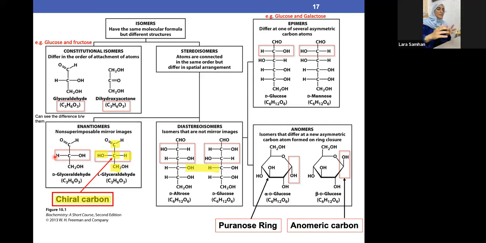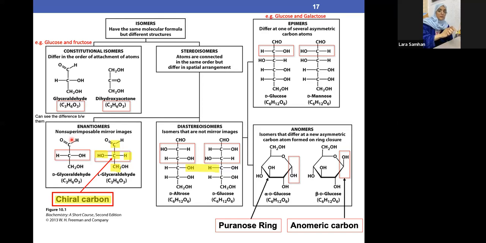So non-superimposable just means that both molecules are different, because this OH is on the left side, compared to this H on the left side, and there is no OH in here. Once you see there is a difference in the orientation of the molecules, that means it's non-superimposable. Let's repeat again. Mirror images mean if you put a mirror in here, OH beside each other, H and H are far, and this is also far. This is CH2OH and this is CH2OH. So they are mirror images. But if I copy and paste this one on top of this one, you will see that on this side there's H and on this side there's OH. Because of that, they are called non-superimposable.